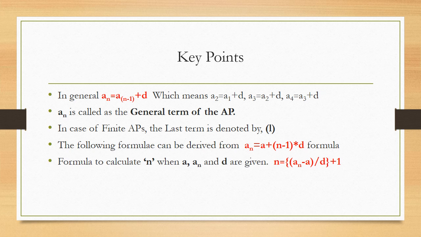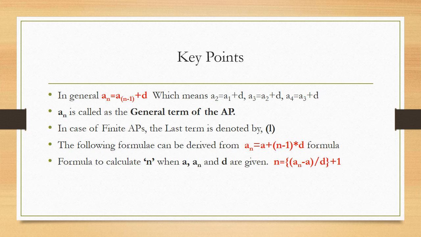That is, the first one, formula to calculate n when a, an and d are given. These 3 terms are given and n is asked of you. So that is going to be n is equal to an minus a upon d, plus 1.